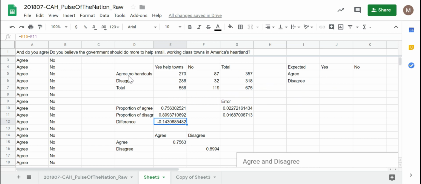So I would expect the people who agree and said yes to simply be whatever proportion 556 out of 675 is, times the 357 people who agree.